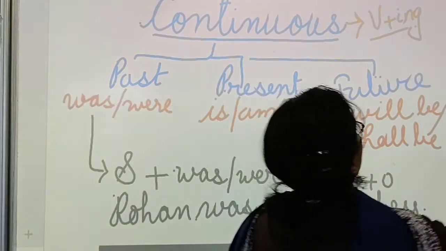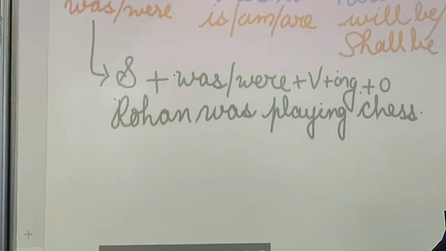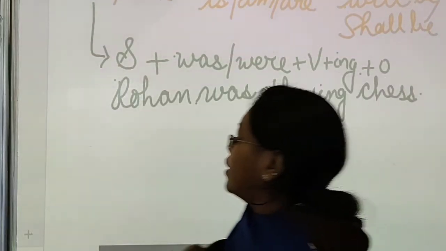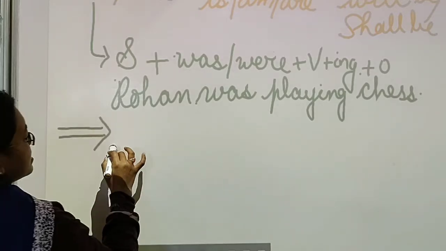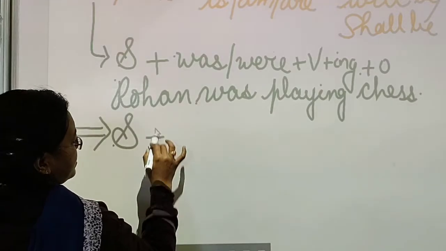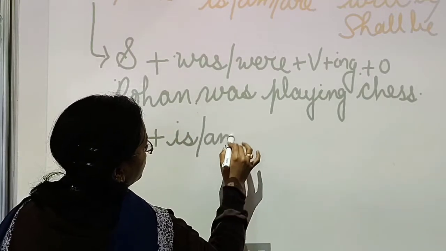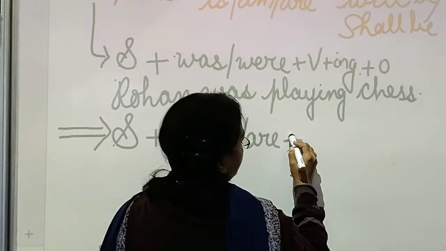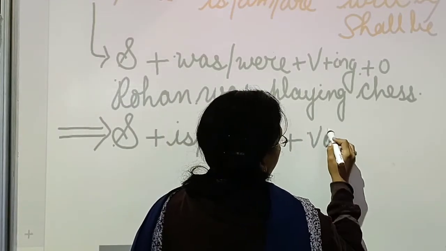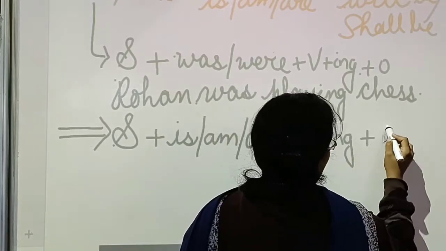So now let us move to the present tense. What is the formula for the present tense? Subject plus is or am or are plus verb's ing form plus object.